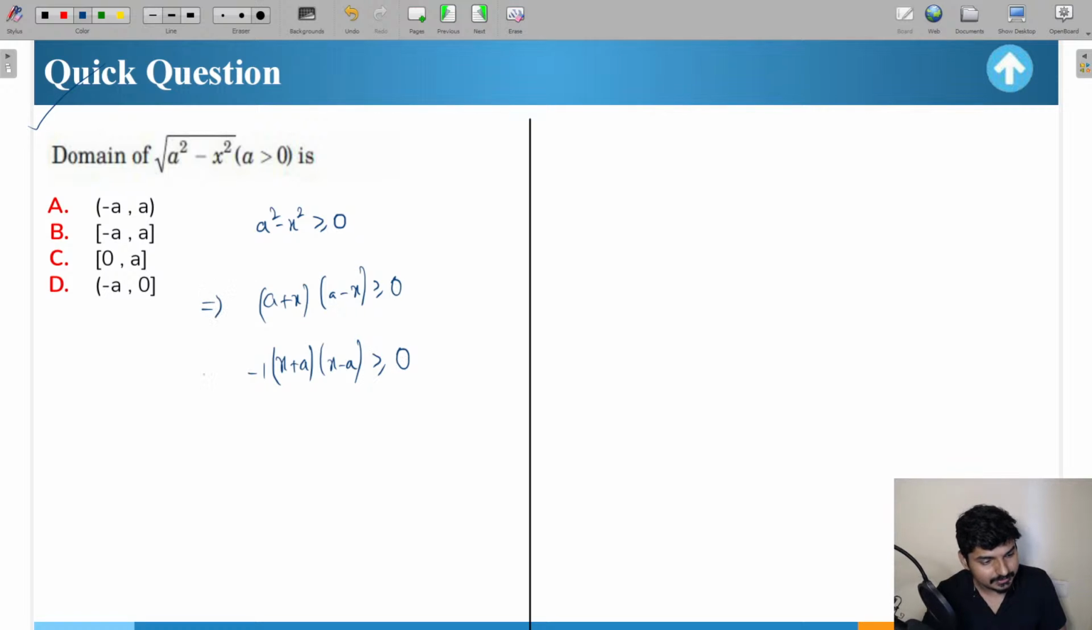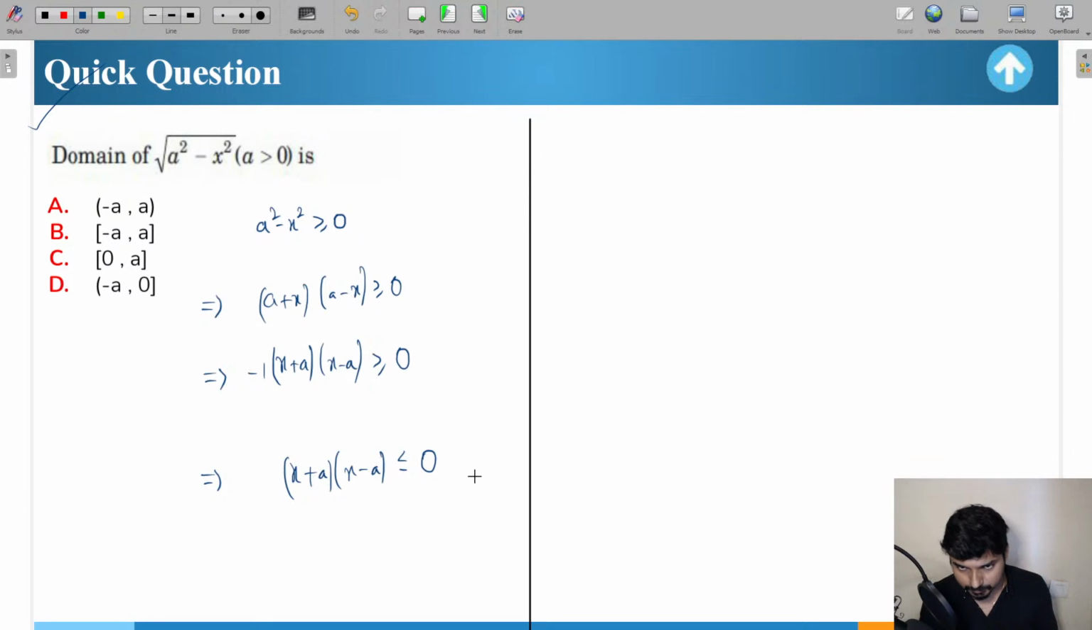We can also write it in this particular way, right? So from here, we can also write this as (x + a)(x - a). When you multiply by -1 on both sides, then in inequalities you might have gone through this concept that whenever you multiply by a negative number on both sides, the inequality is definitely going to change. So greater than or equal to becomes less than or equal to 0. This is what you're going to get. So (x + a)(x - a) ≤ 0.